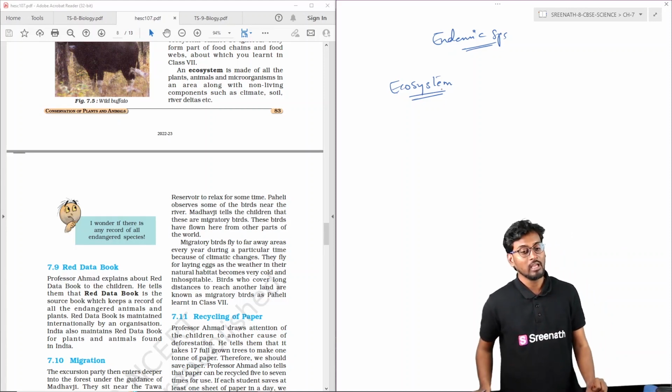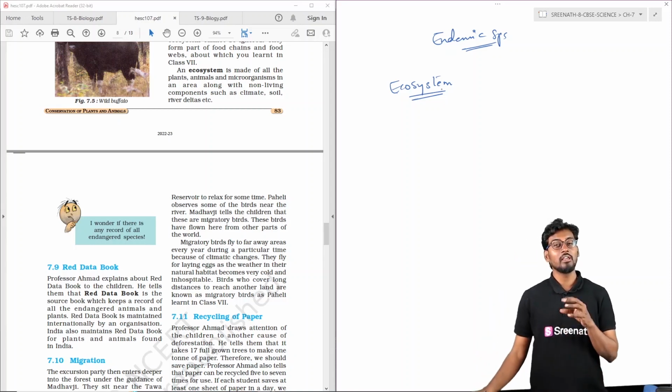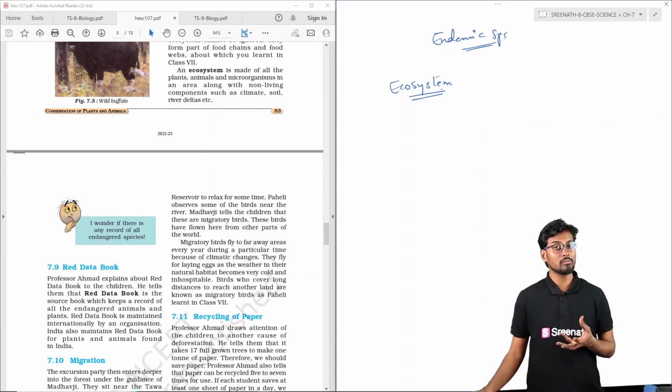Different kinds of ecosystems are present on the surface of the earth. Where we live, it's a tropical area, which is a normal, general ecosystem.